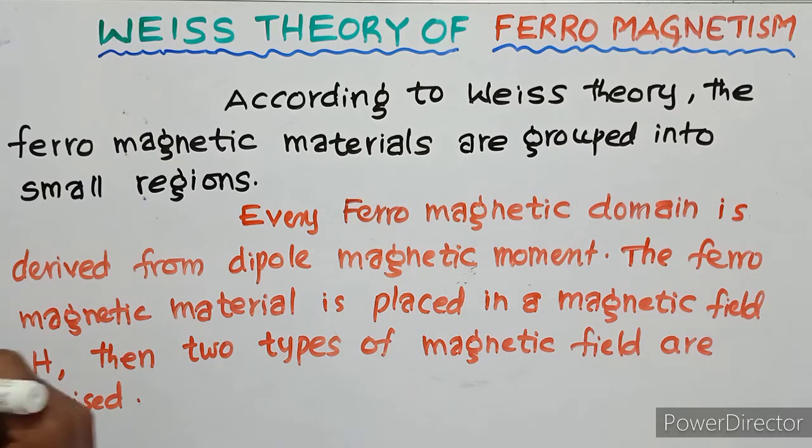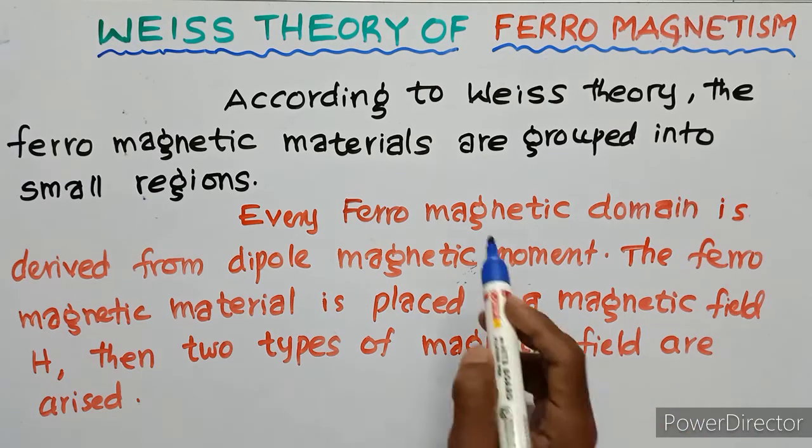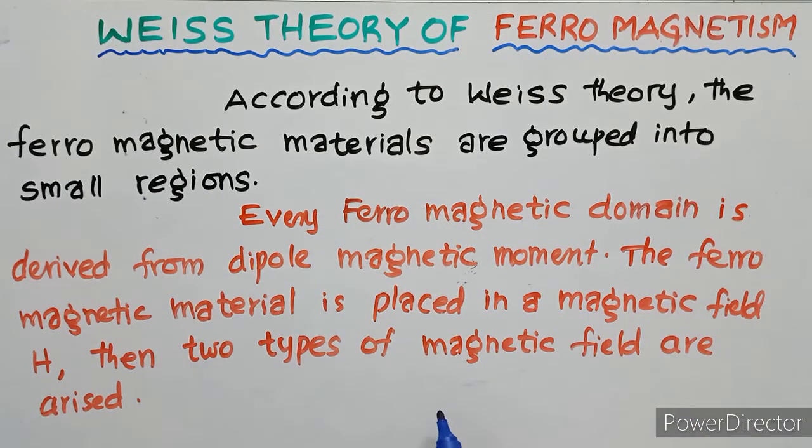Now we are going to discuss Weiss theory of ferromagnetism. What is the Weiss theory? According to Weiss theory, the ferromagnetic materials are grouped into small regions.